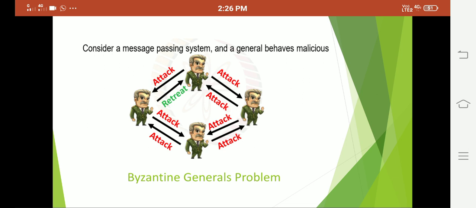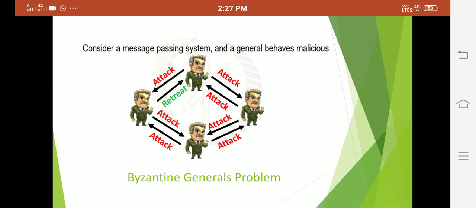You can see there are four majors in different locations, exchanging messages through wireless or wired communication. One general or major will be behaving maliciously. All others are saying the condition is okay, we can attack the enemies, but one general is saying retreat, withdraw the attack, the condition is bad, because he is behaving maliciously. So all nodes are not the same. One person will be the Byzantine. He is the Byzantine now.